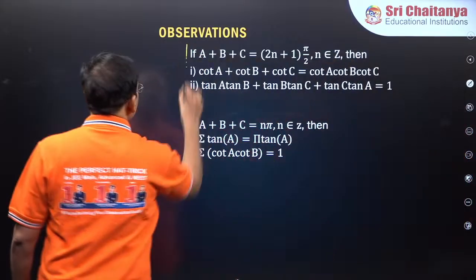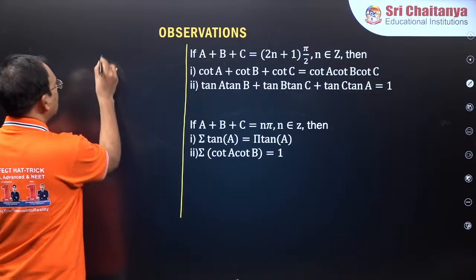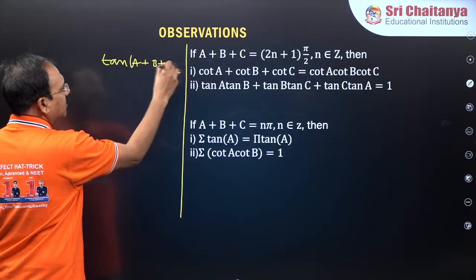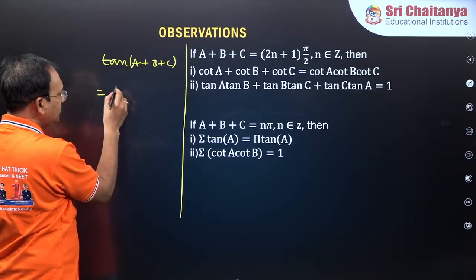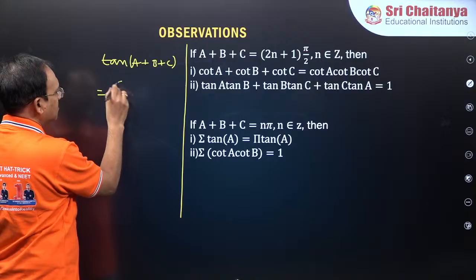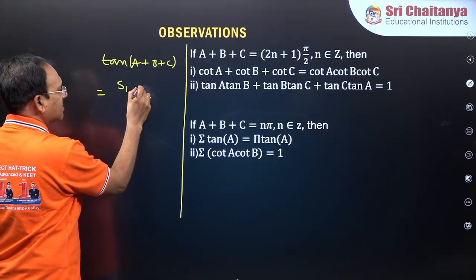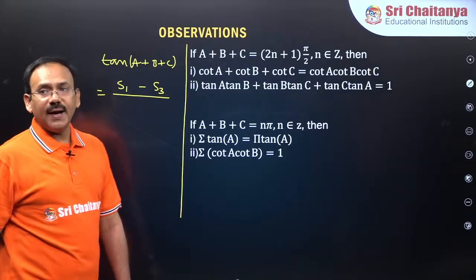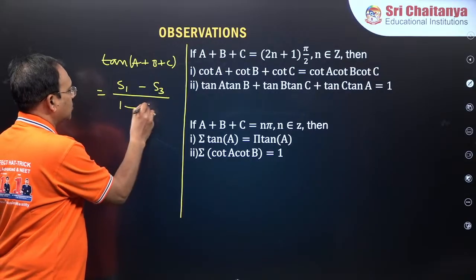You have to see two formulae. Tan of A plus B plus C is nothing but S1, which means tan A plus tan B plus tan C minus tan A tan B tan C, by 1 minus S2.